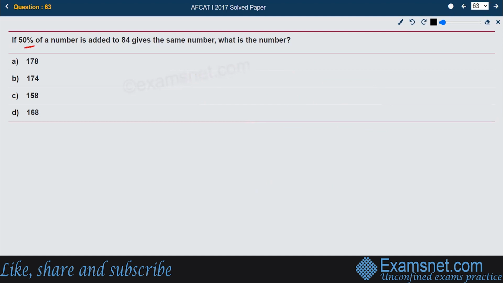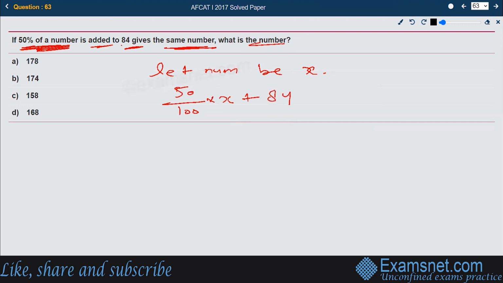Next, if 50% of a number is added to 84, it gives the same number. What is the number? Let us first assume the number be x. Now let us read the question once again. 50% of a number, that is nothing but 50 by 100 of x, is added to 84. He's saying it gives the same number, that is x. We are supposed to find this solution. 50 by 100 is nothing but x by 2, plus 84 should be x only.